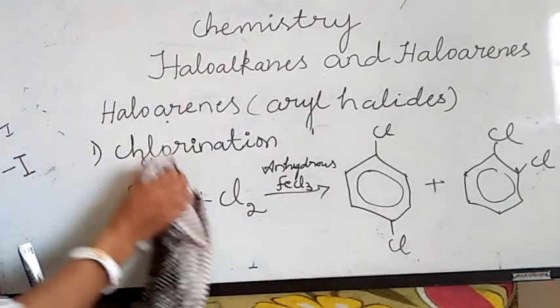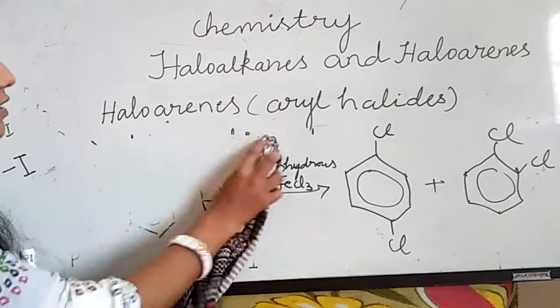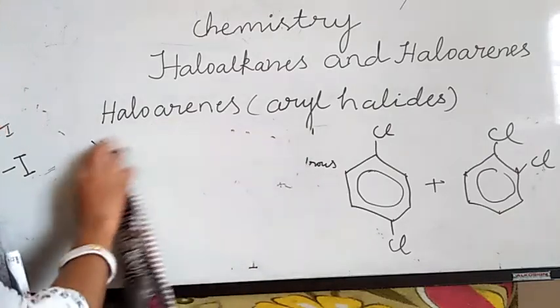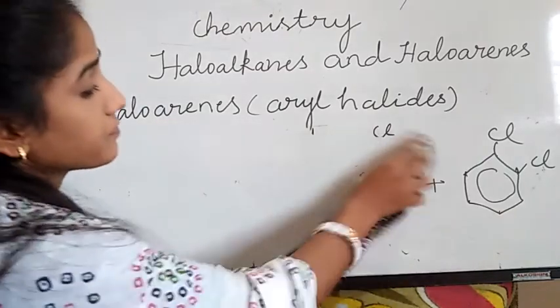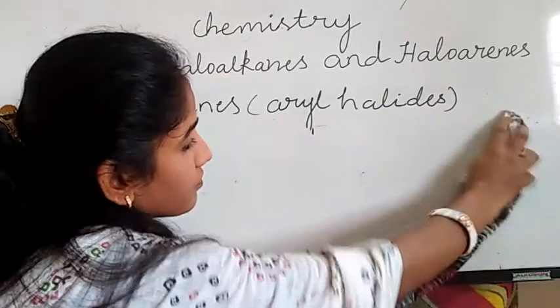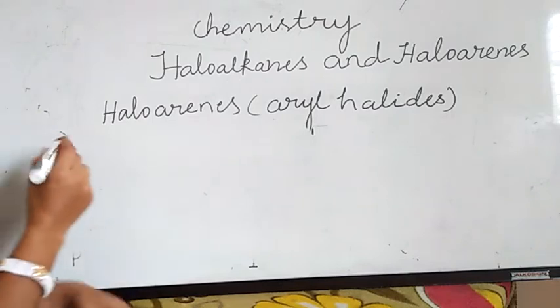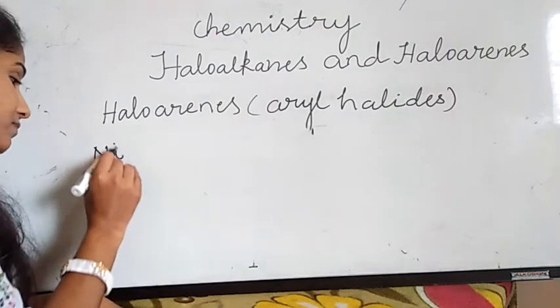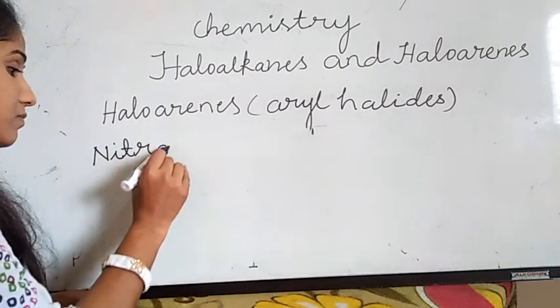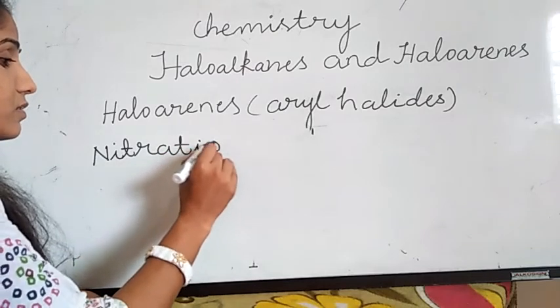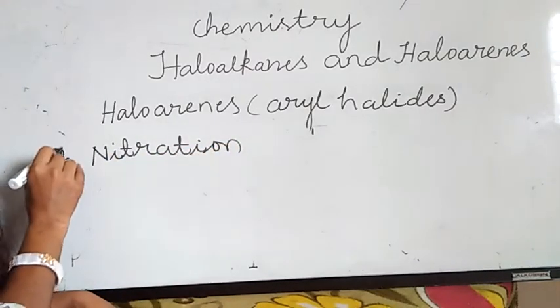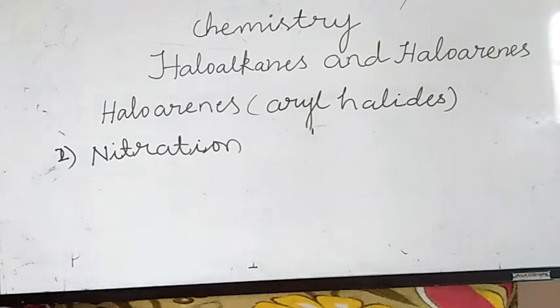The second electrophilic substitution reaction is nitration. Nitration means, what is a nitrating mixture?